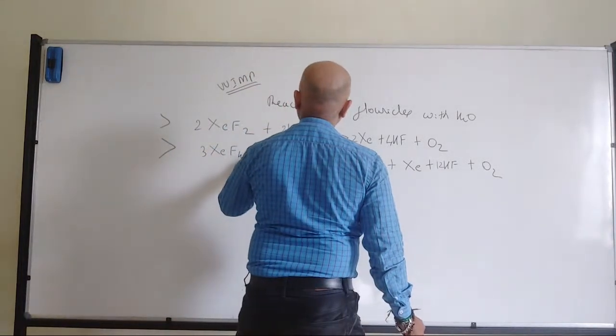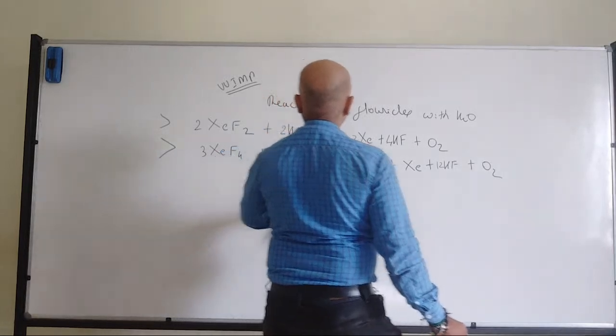So HF you can make 16 and here 4 for xenon.